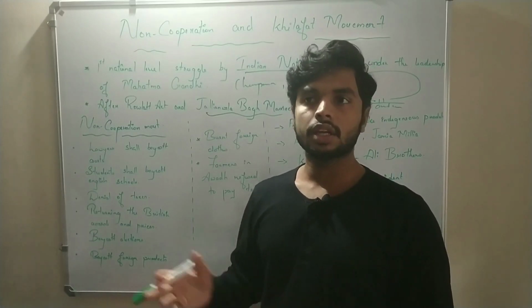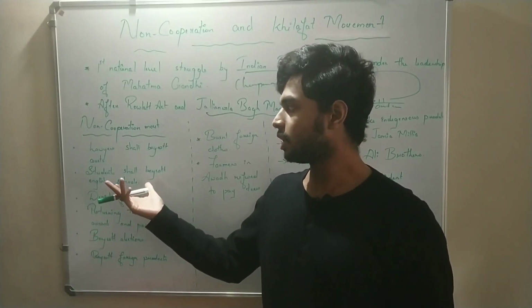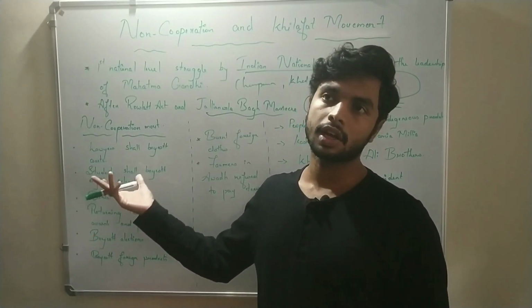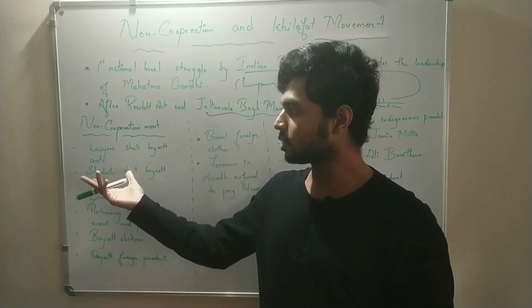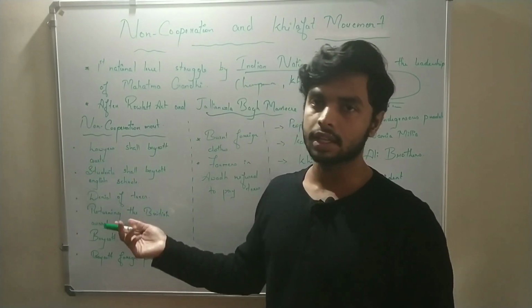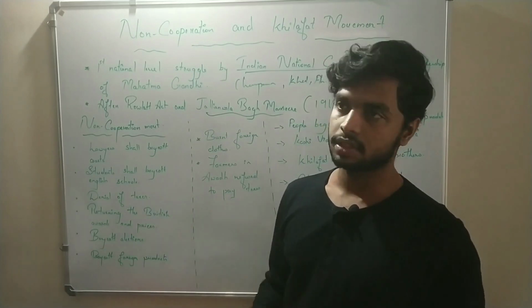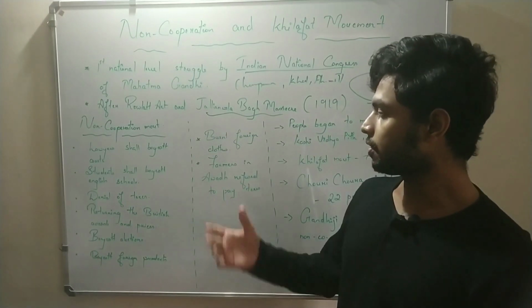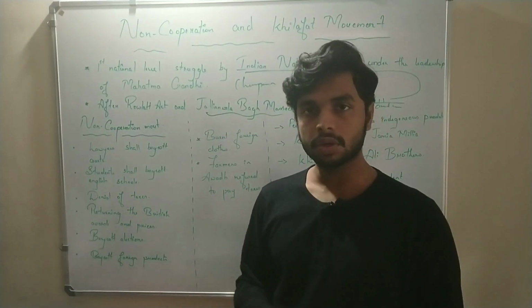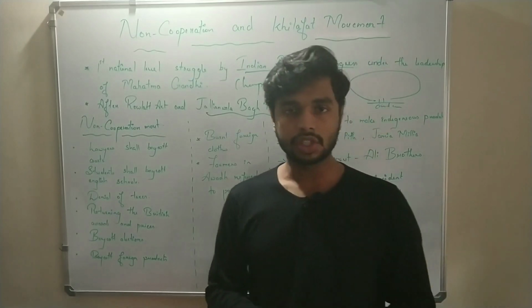We all know that at that time the schools were organized by the British, and Gandhiji told the students to boycott, to stop studying in the English schools. And the denial of taxes. The farmers in Awadh refused to pay taxes. Gandhiji told everyone to stop paying taxes to the British government.